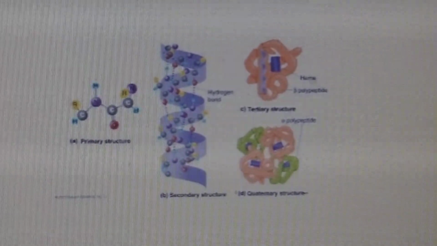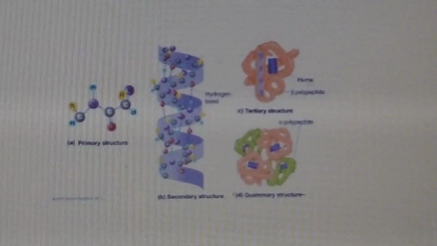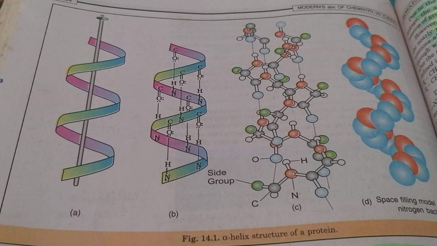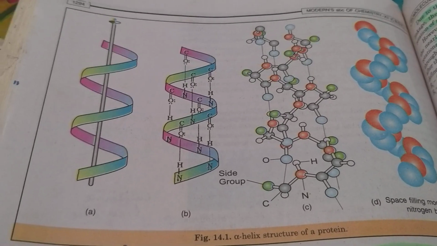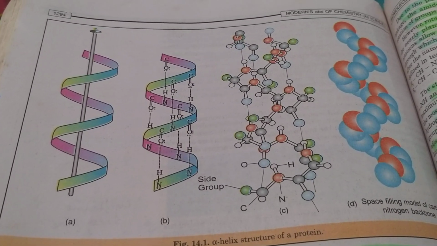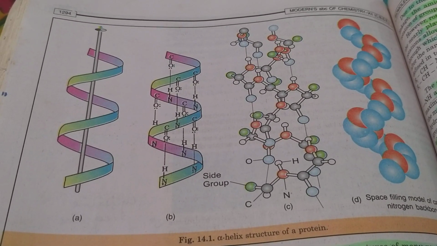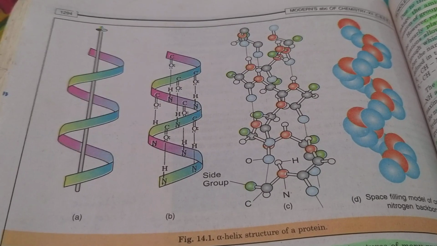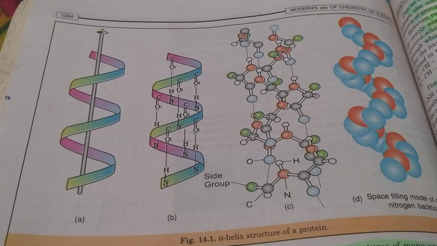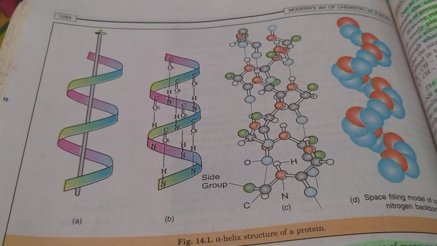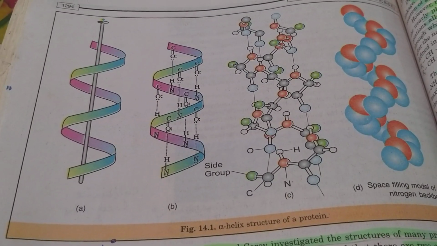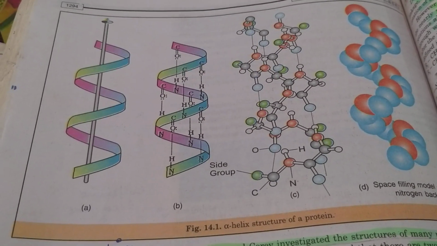So we are studying the structure of protein at different levels, and each level is more complex than the previous one. Let's move to the secondary structure of protein, which refers to the shape in which a long polypeptide chain can exist. The secondary structure is found to exist in two different types of structure, that is alpha helix and beta pleated sheet structure. Actually, a secondary structure gives us the manner in which the polypeptide chain is folded or coiled.